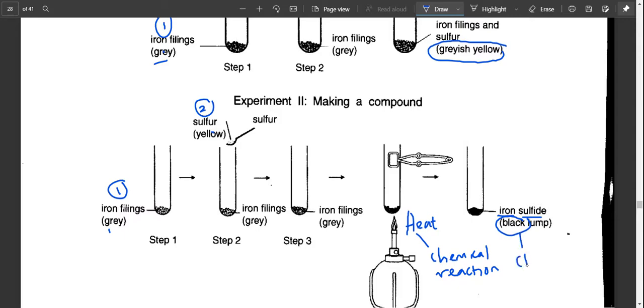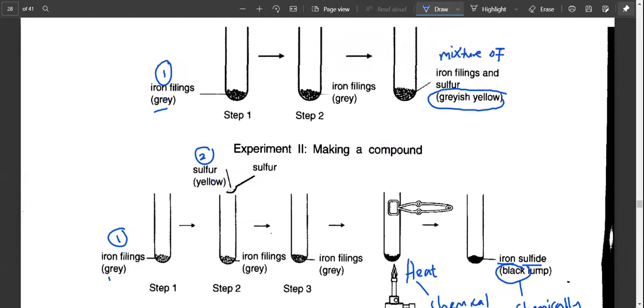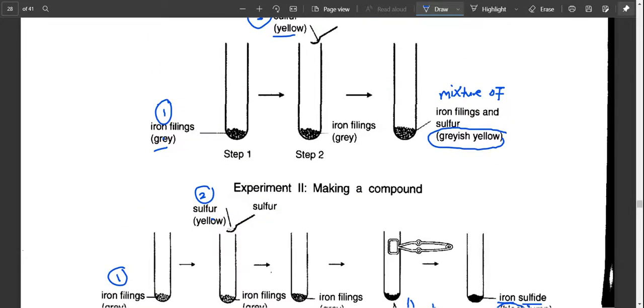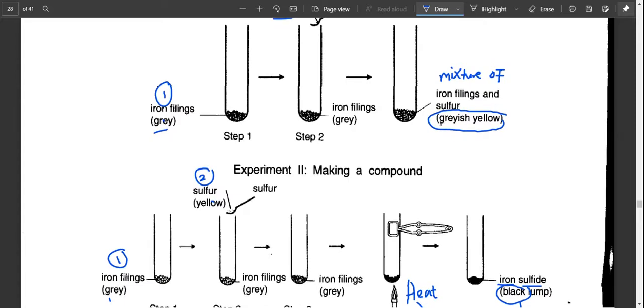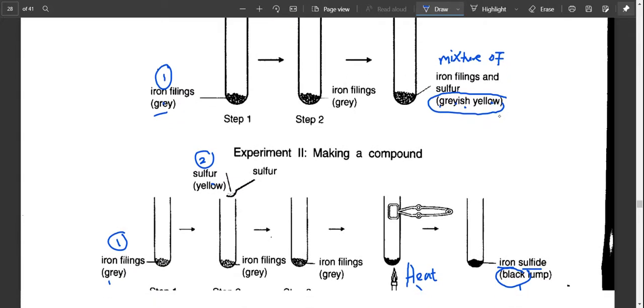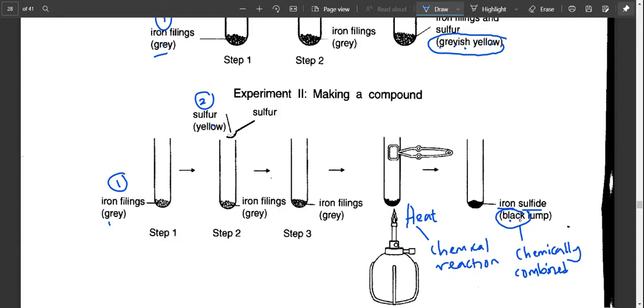They are chemically combined, which means that you cannot separate them easily. They are not just mixed, but they are chemically combined. In comparison with the mixture, which is on top, there is no chemical reaction, they're just mixed together. That's why you can see the color is still grayish yellow. But for iron sulfide, you can see the color is black.